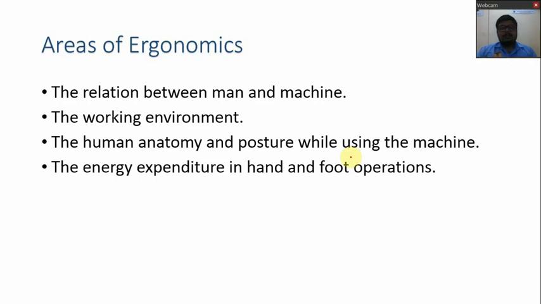There are different areas of ergonomics, like the relation between the man and machine, which we already went through. Then the second one is the working environment. In many industries you will find that they are using natural light in place of artificial light. The use of natural light will affect the mentality of the worker. If natural air circulation is there, then that will also affect the mentality and physical condition of the worker. So this will depend on the working environment.